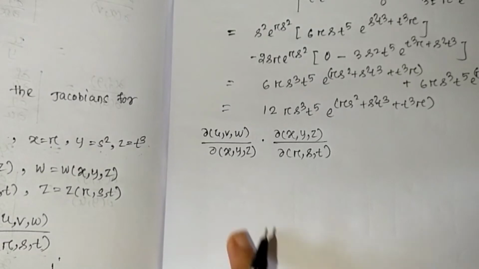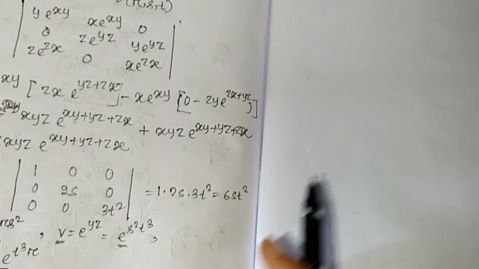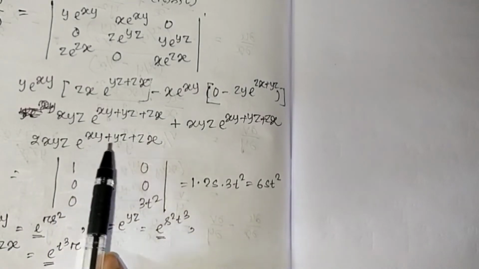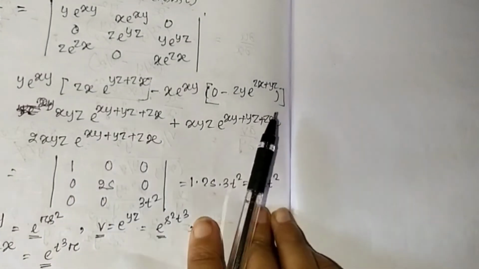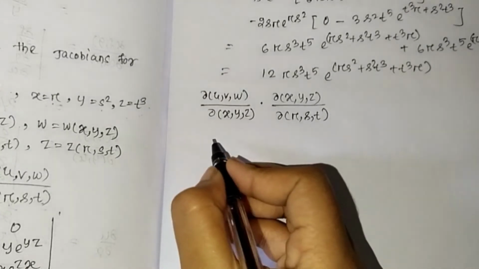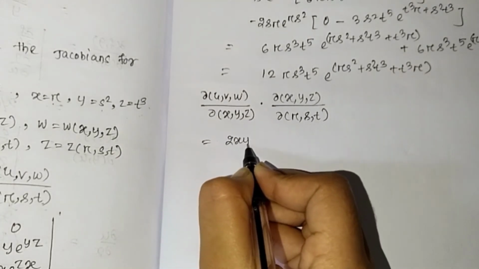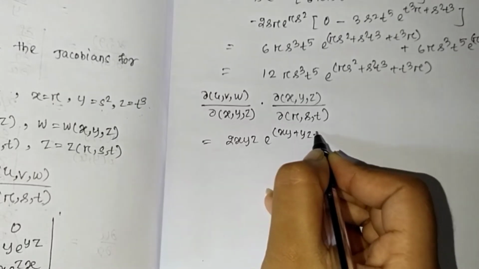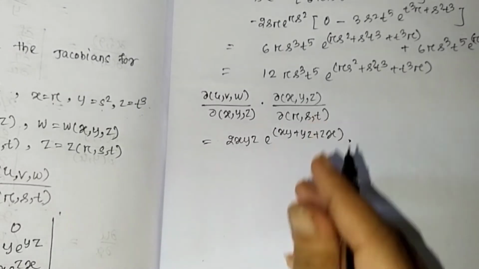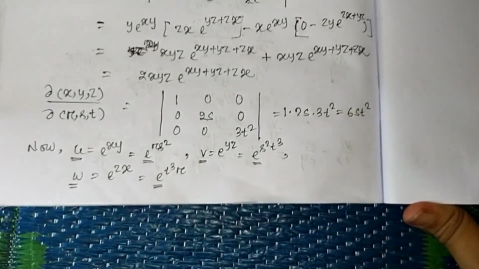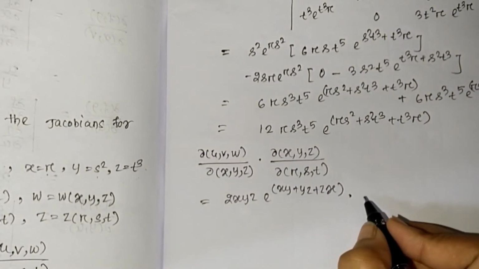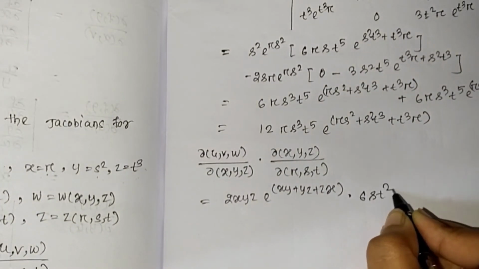So this value is 2xyz into e to the power xy plus yz plus zx, and this value is del x, y, z with respect to r, s, t, that is 6 s t square. So into 6 s t square.